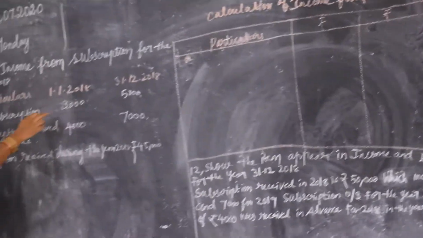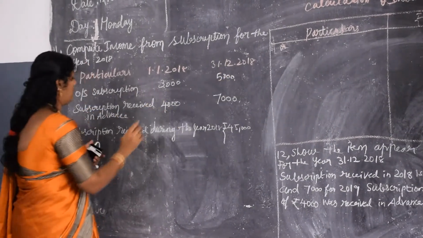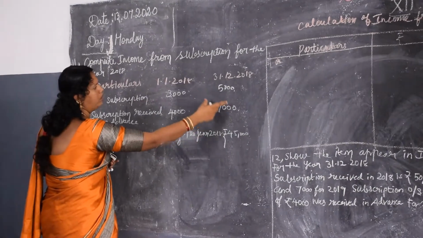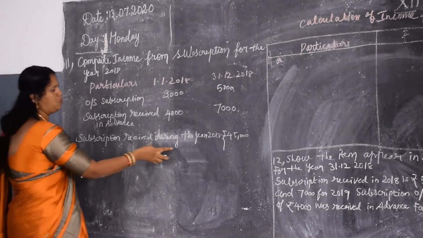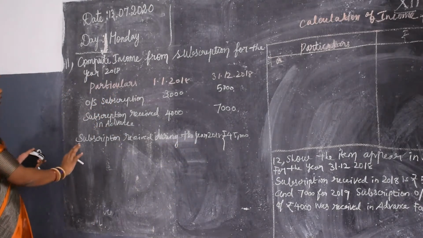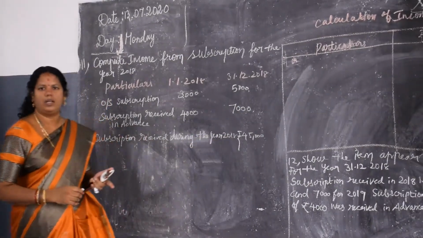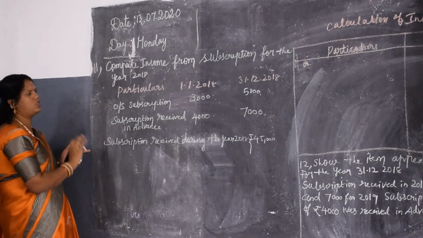Outstanding subscription on 1/1/2018 is 3,000 and on 31st/12/2018 is 5,000. Subscription received in advance is 4,000 and on 31st/12/2018 is 7,000. Subscription received during the year 2018 is 45,000. Okay. The actual subscription is 45,000. Now listen, you should not panic by observing these questions.